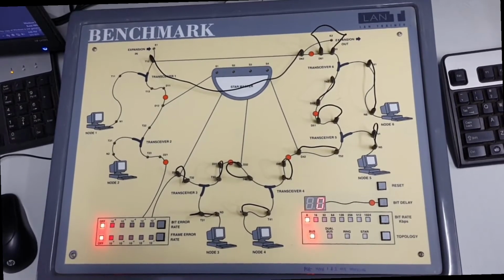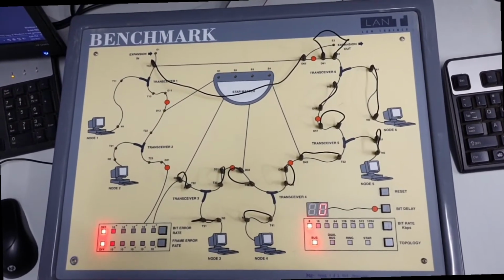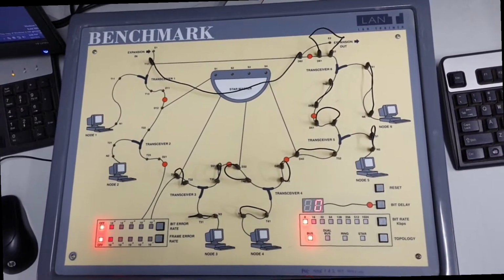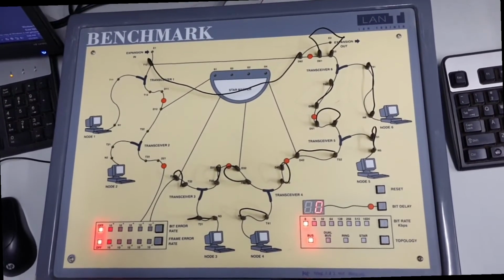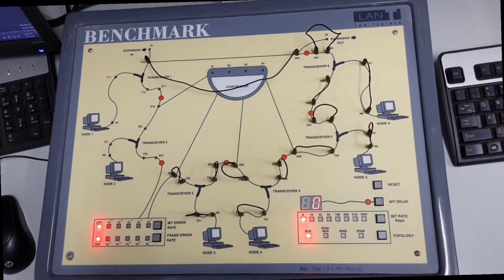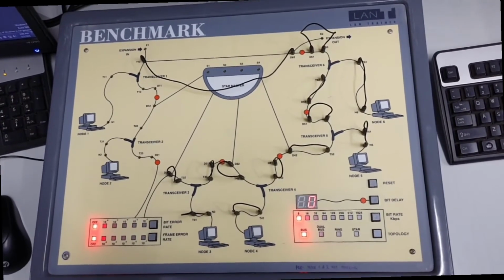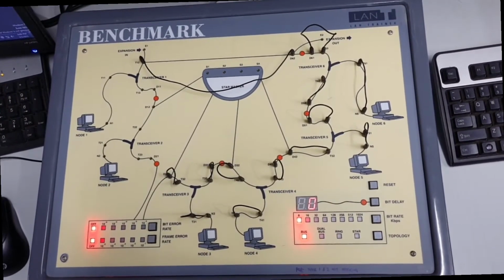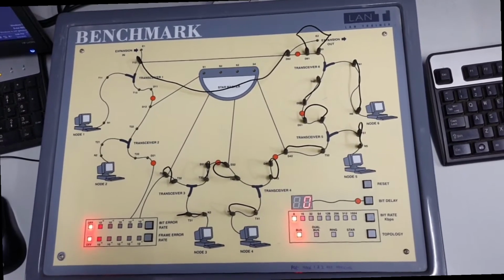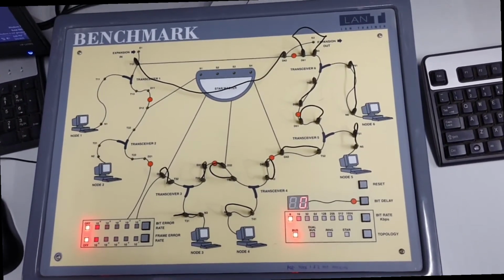If the channel is sensed idle, then the node is permitted to begin the transmission process. If the channel is sensed busy, the node defers its transmission for a random period of time. Once the transmission process begins, it is still possible for the actual transmission of application data to not occur.